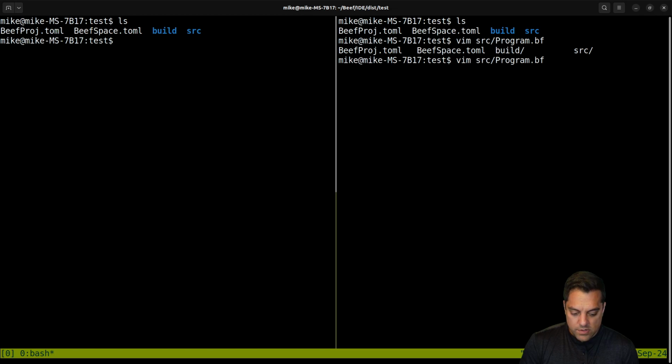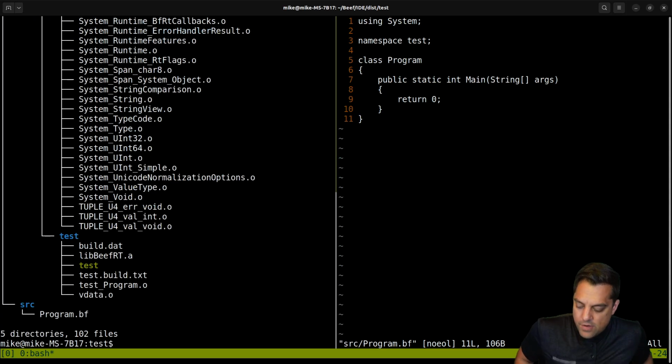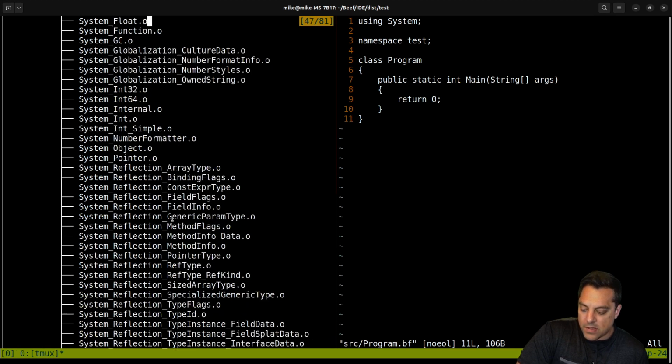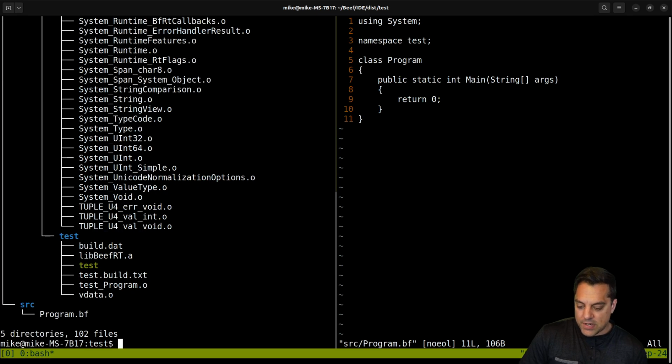Vim source. And we got our program. Cool. And then if I do tree for our build. Okay, wow. There's a bunch of stuff here. I see why we need to generate something. So this looks like it's giving us all of our core libraries here, all the object files that it's going to link in as part of the build. Interesting. So we do need to generate that. Interesting, instead of linking to a runtime or having these libraries here.